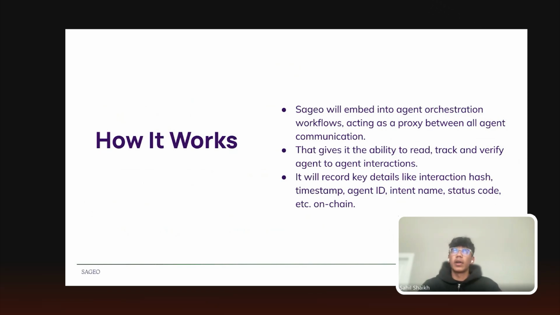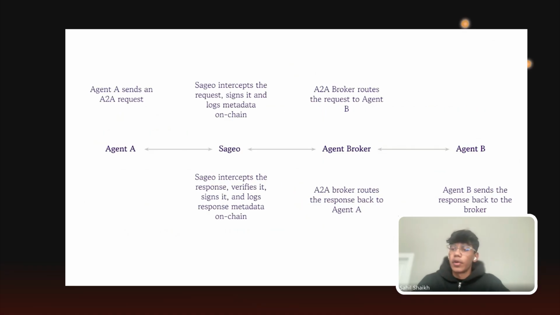Multi-agent orchestration workflows currently call other agents through Google A2A, Agent Broker. Actually, let me present the diagram instead, it'll be easier to understand. So agents communicate with other agents through A2A by using the agent ID to identify agents, which is sent to the agent broker. Then the agent broker finds the other agent, routes the request, routes the responses, and brings it back to the agent that's calling it. So if agent A wants to call agent B, it sends an A2A request, which is received by the broker. Then the broker forwards it to the respective agent and then brings the response back.